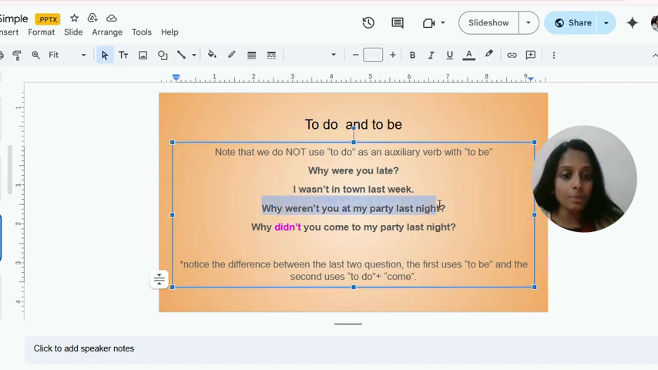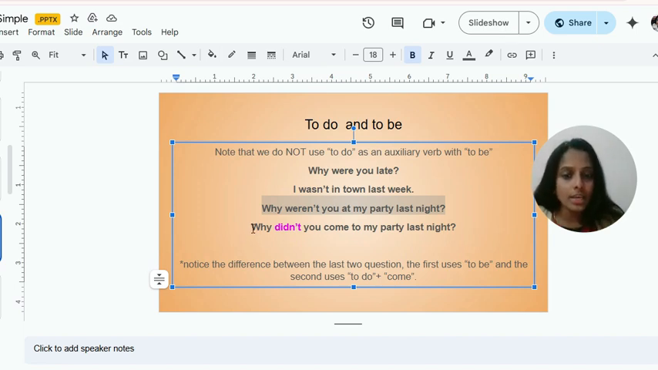Why weren't you at my party last night? Here the question asks about your state or condition, why you weren't present at the party. Like before, to be is the main verb, so we don't use to do here. The auxiliary verb, we are not using it.